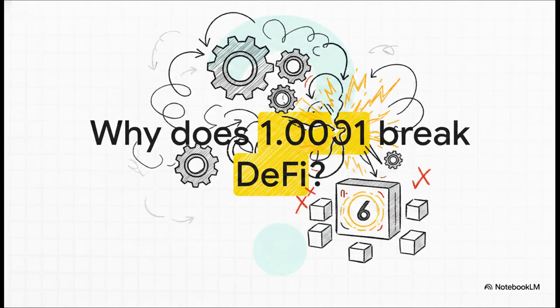But here's the crazy part. Why does this tiny number break decentralized finance in the first place? Well, the mystery lies in the very architecture of the machines running these networks. When you try to calculate powers of 1.001 on something like the Ethereum virtual machine, which is a strict integer-only environment, it triggers this massive cascade of heavy, expensive, and ultimately flawed computations. The machine is quite literally fighting itself just to understand a decimal.